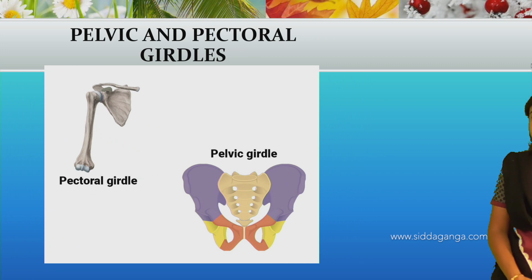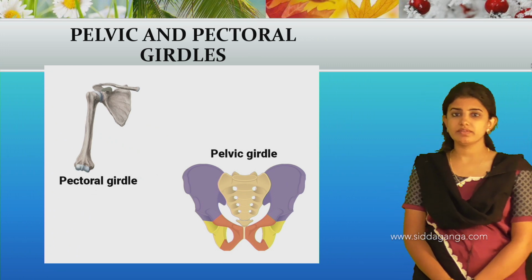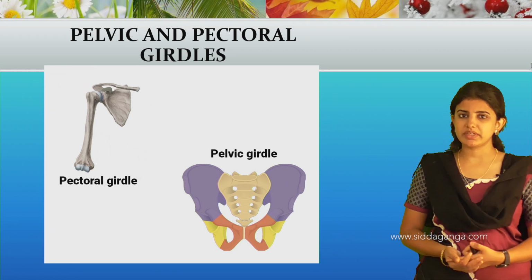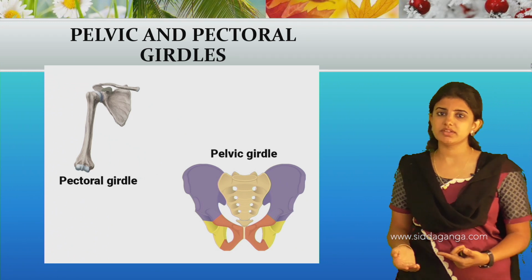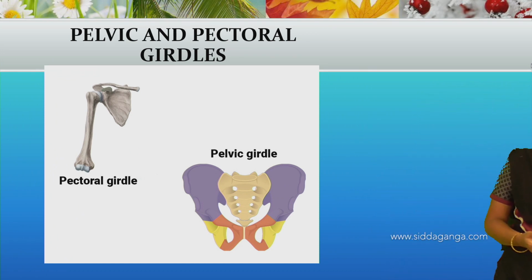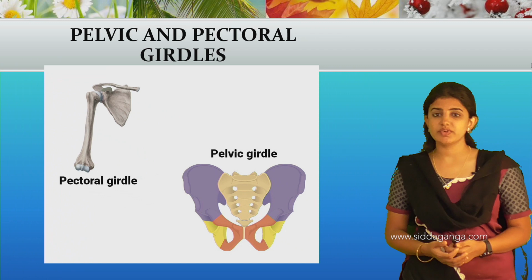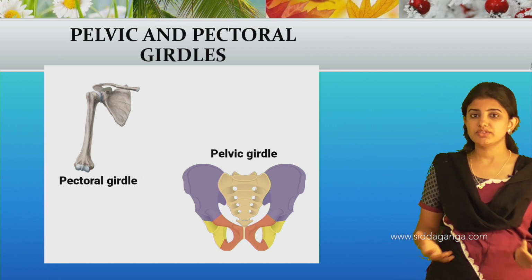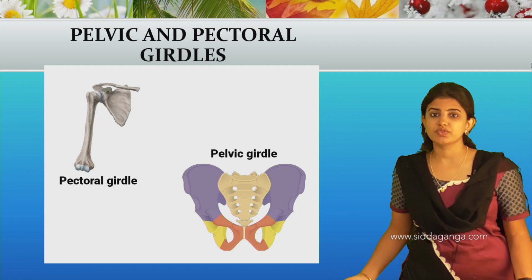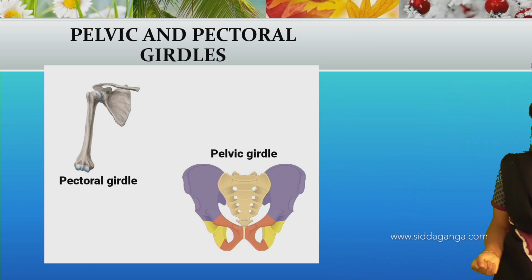Next one is the girdles. The body of a human being consists of two types of girdles. One is the pectoral girdle and another is the pelvic girdle. The pectoral girdle is present in the shoulder region, attached to the collarbone, and is helpful for the arm to move, and it acts as a protection.